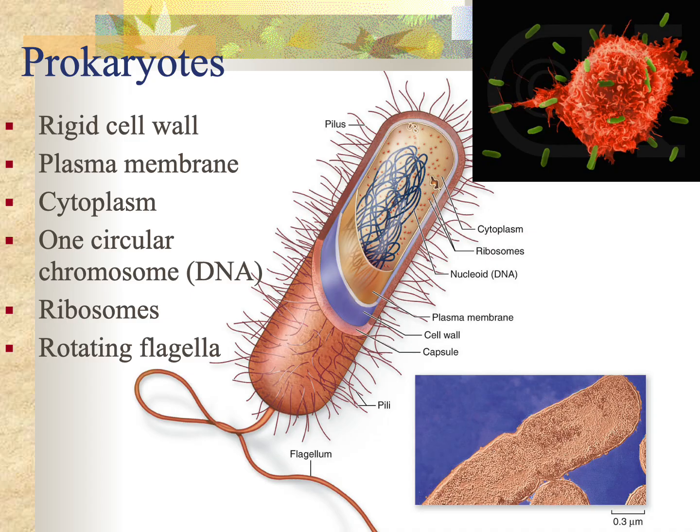There are ribosomes. There may be a flagella. There may be a secreted capsule. There might be little projections outside the cell. But these are very successful, but very small, simple cells. Bacteria and archaea are the two prokaryotic groups. They look similar, but are chemically different and genetically different.